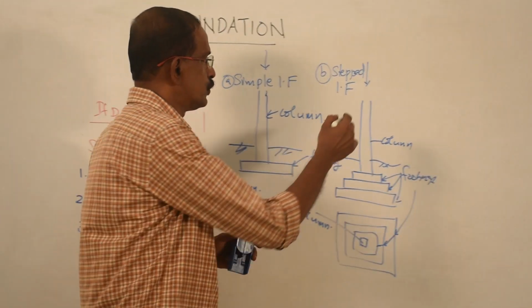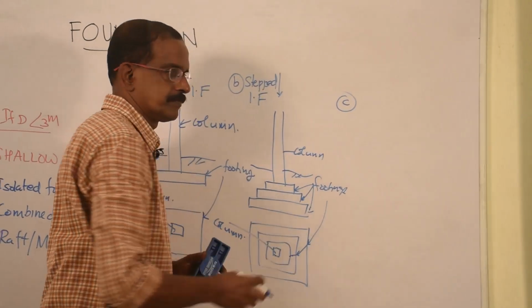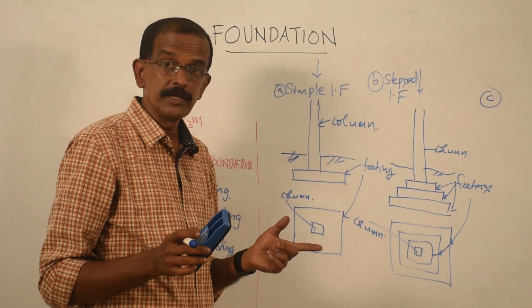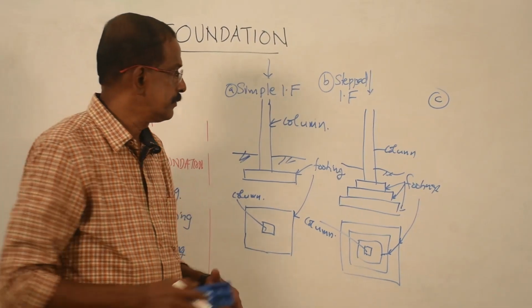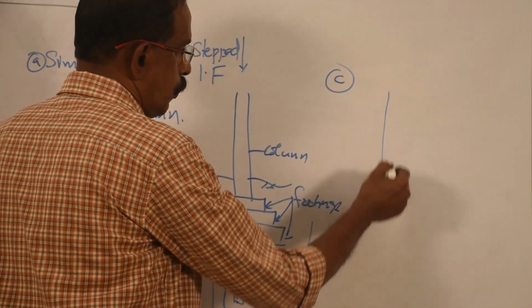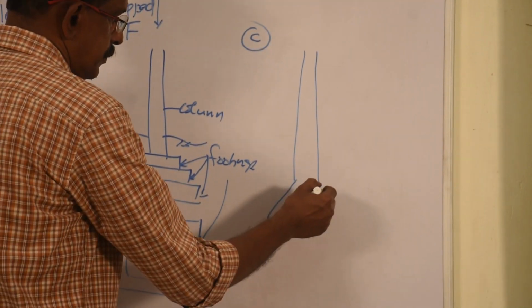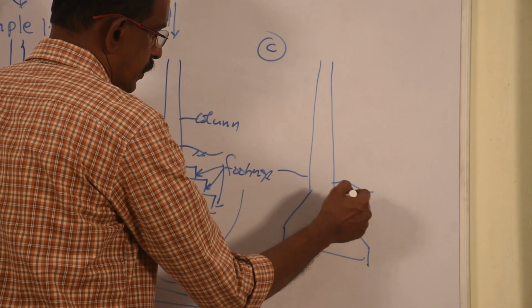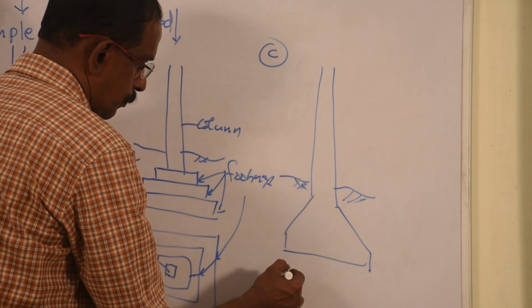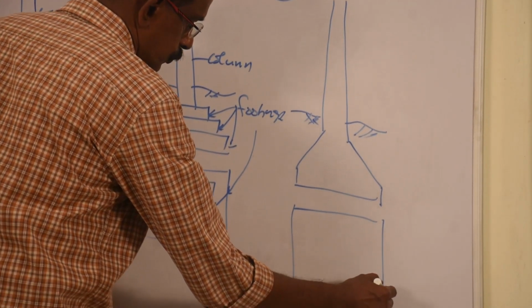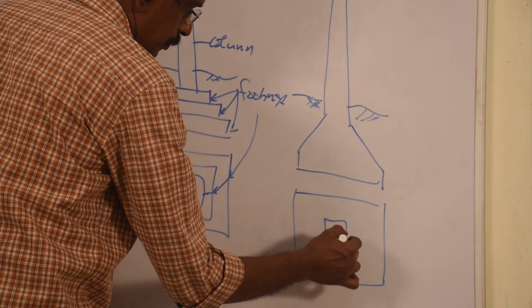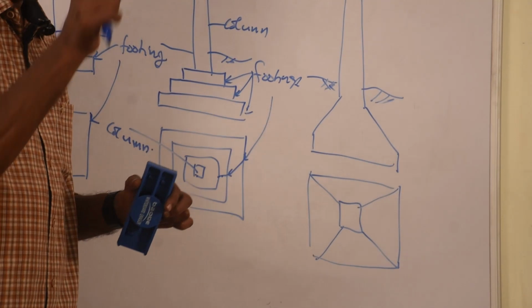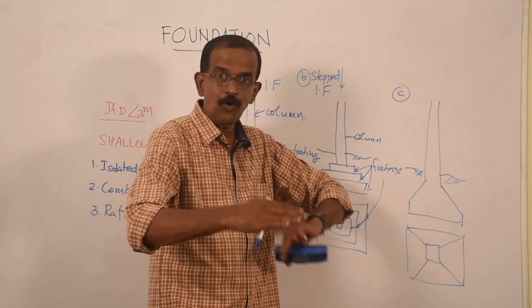And one more choice is there. What will be that choice? So first one, single footing. Second one, many footings. And third one is sloped, like this. Column, and it can be supported like this. So as you found ground level here, the top view looks like this: centrally located column, and it is sloping towards all the four sides.